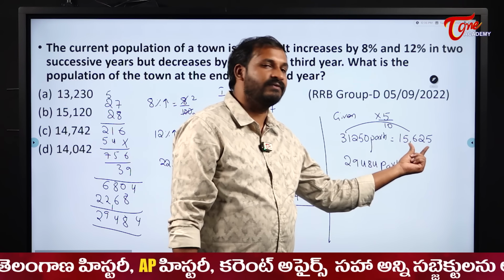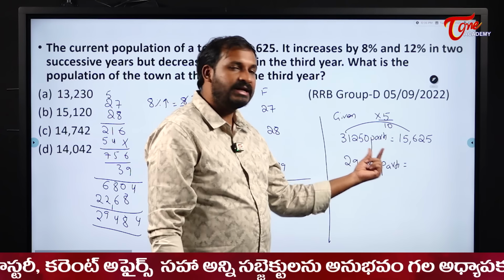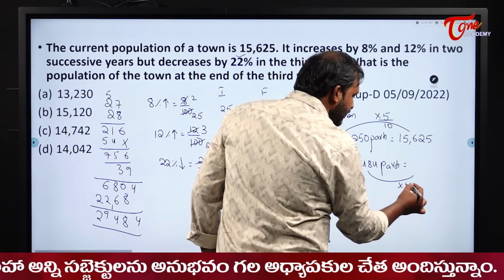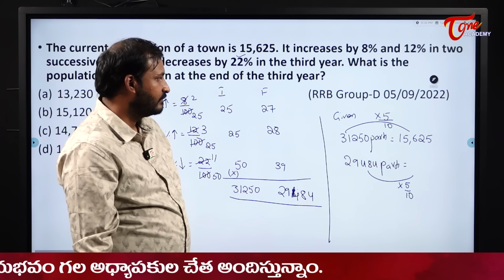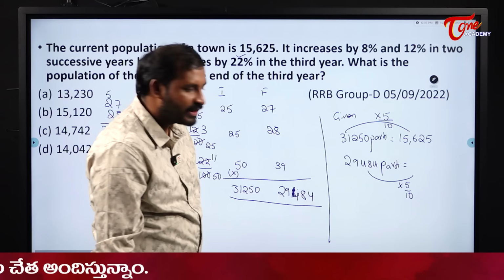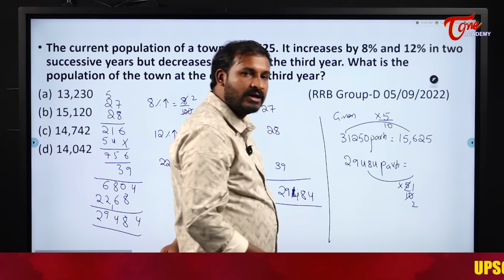3125 into 5 is 15,625. And then divide it with 10. So similarly here also, multiply it with 5 and divide it with 10. That means multiplying with 5 and dividing with 10 is the same as taking half. We are multiplying with 1 by 2.